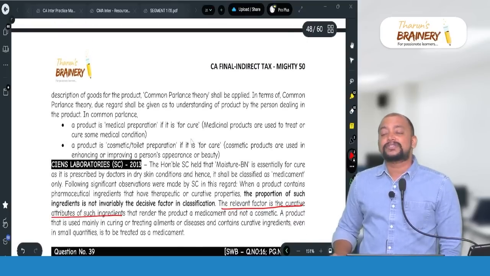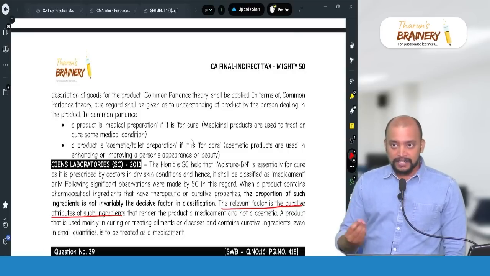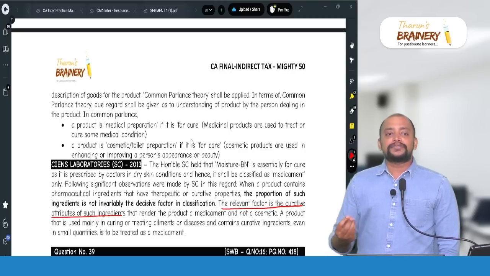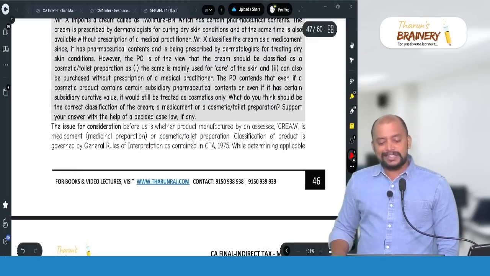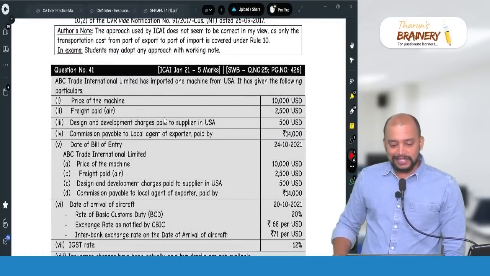There is something called the trade parlance test. It means the trade understanding of the product is relevant, but the trade parlance test is irrelevant here, and this case law says that because of the curative property it will be treated as medicament. That is this. Page number 426.